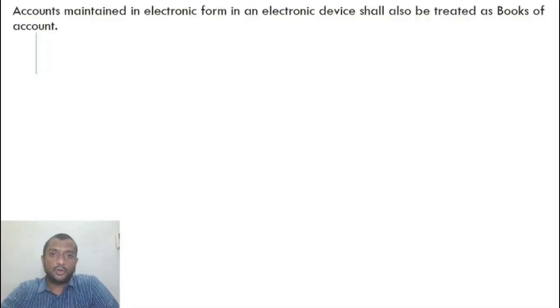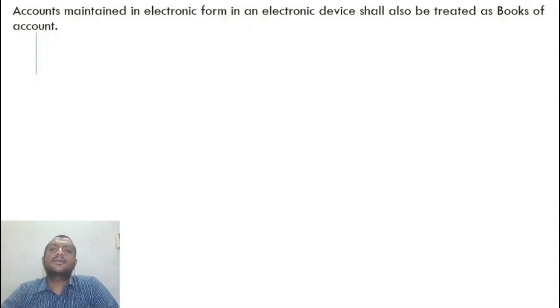In order to avoid this, because Part B gives the details of the transporter, the state of the transport, the vehicle number, the GST number. Instead of quoting GST number in every state, sometimes mismatches happen. In order to avoid that, even transporters having multiple registrations in different states are given an option to apply for a unique enrollment number, and instead of quoting the GST number of every state, they can quote the unique enrollment number in order to avoid confusion. So can I maintain records in electronic form?